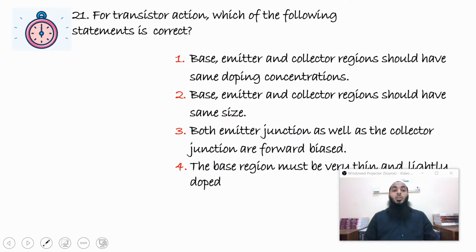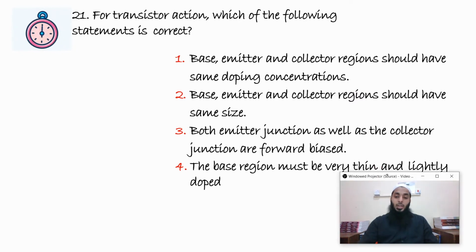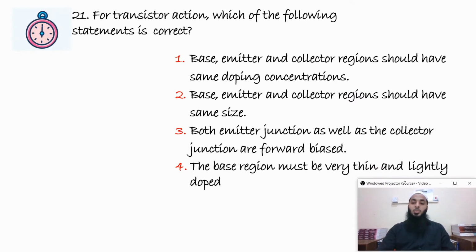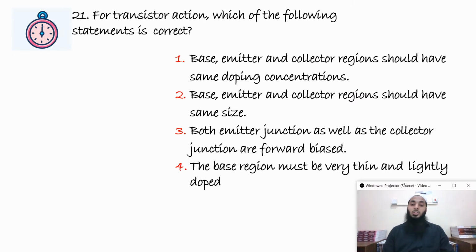Question number 21. For a transistor action, which of the following statements is correct? Base emitter. Now here, anyone who has a slight knowledge about transistors could have easily solved this, because the options are about doping, about size, and that's all. We know that the doping concentration is not the same for base, emitter, and collector. Similarly, the sizes of base, emitter, and collector are also different. So option 1 and option 2 you can clearly eliminate by seeing that.